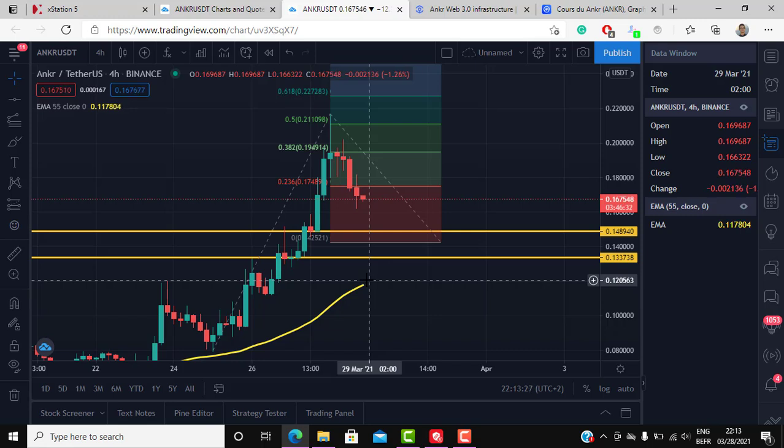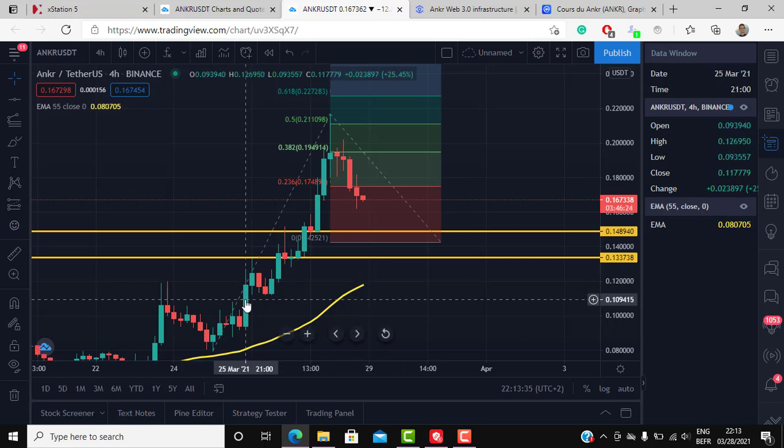So keep this scenario in mind, and keep in mind that you should always protect yourself, especially when trading these kinds of cryptos. ANKR isn't low market cap, but it's a very volatile one. It's not as risky as XRP, but it is a risky coin to trade. So keep this in mind when trading ANKR USDT.